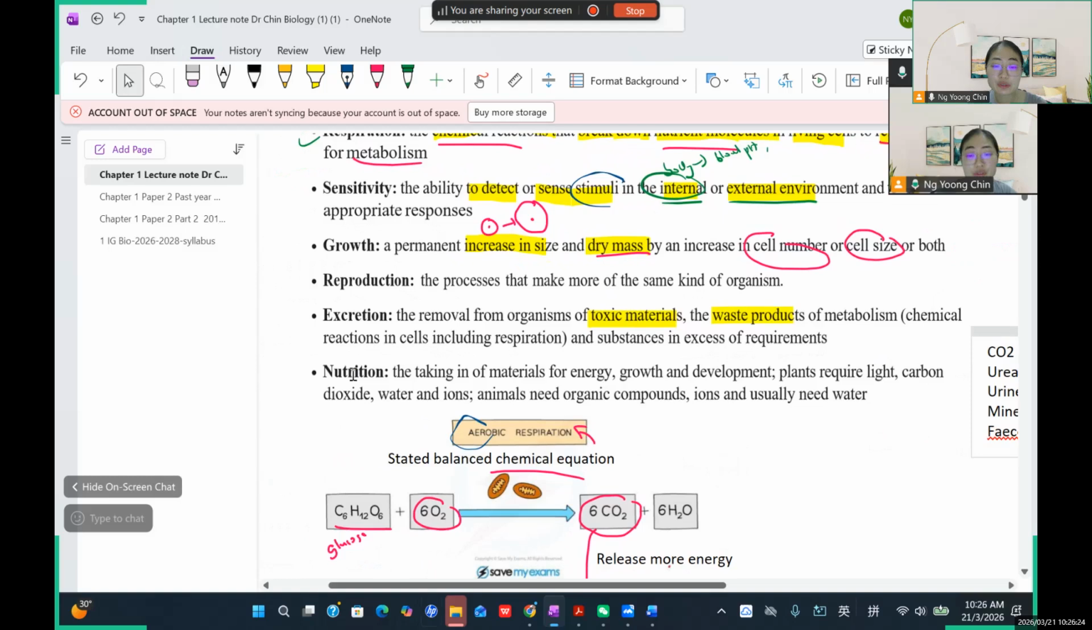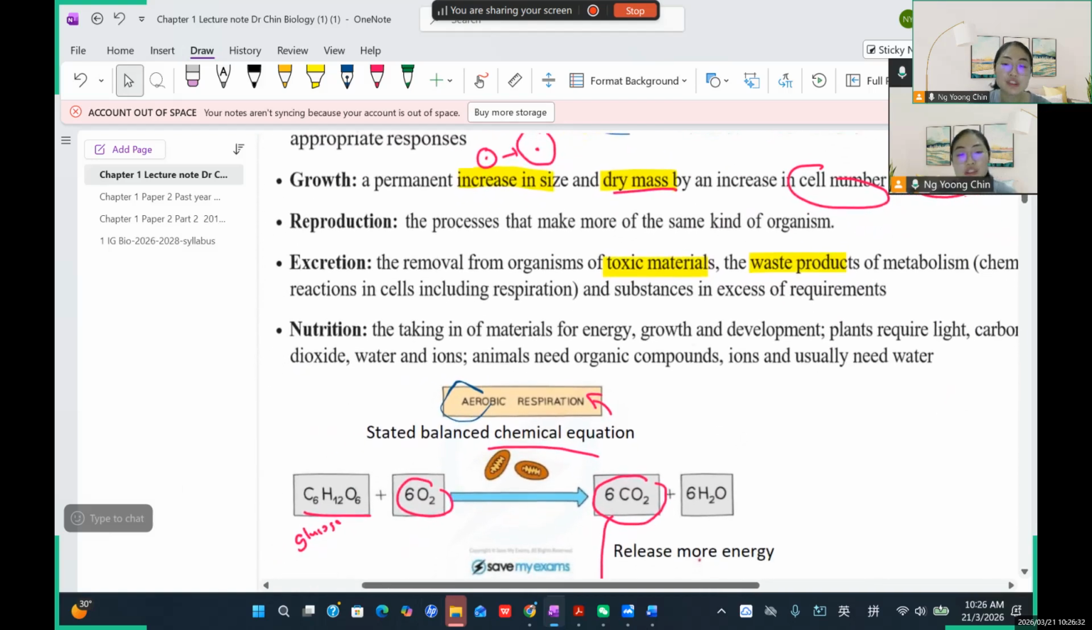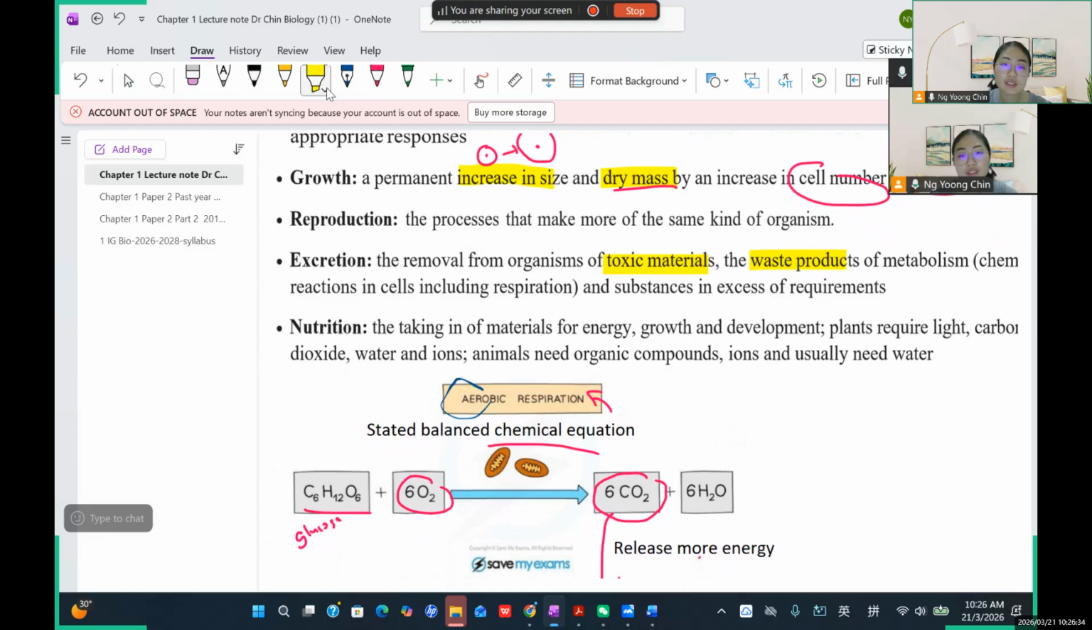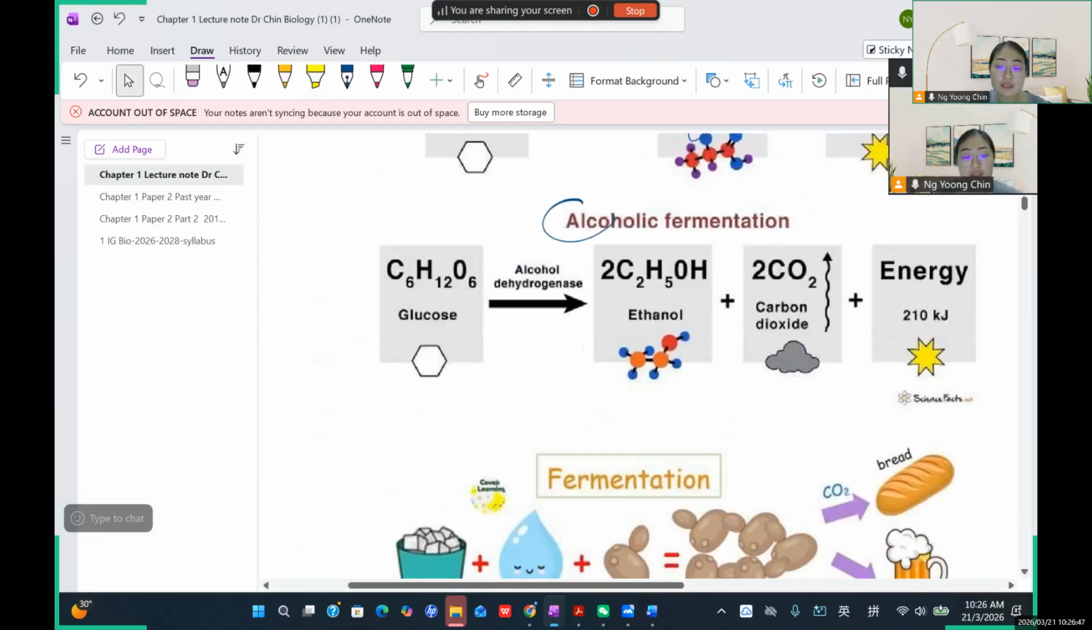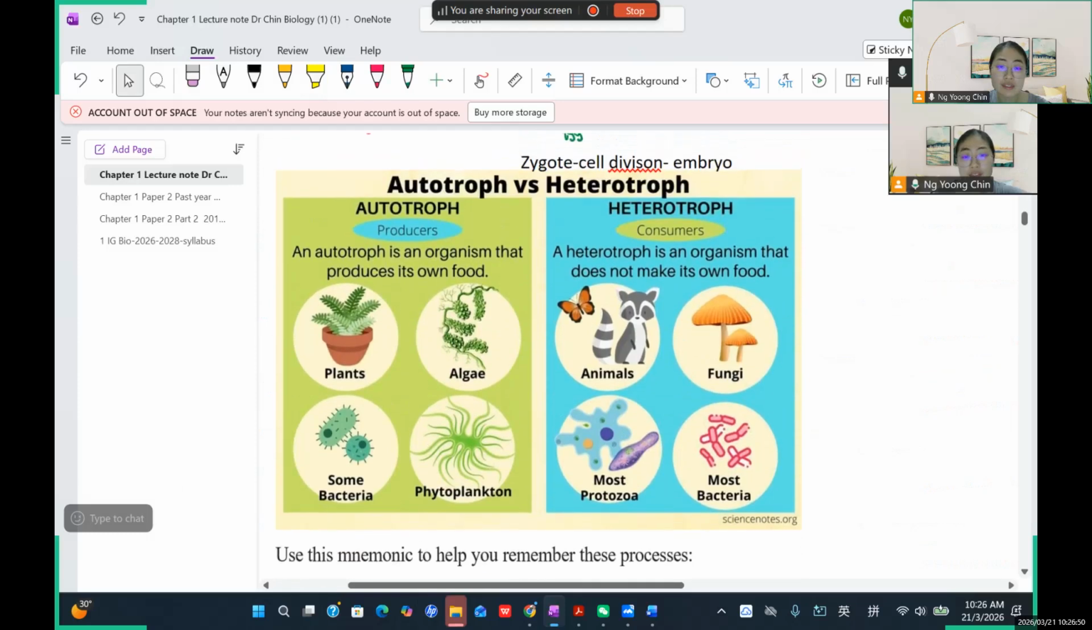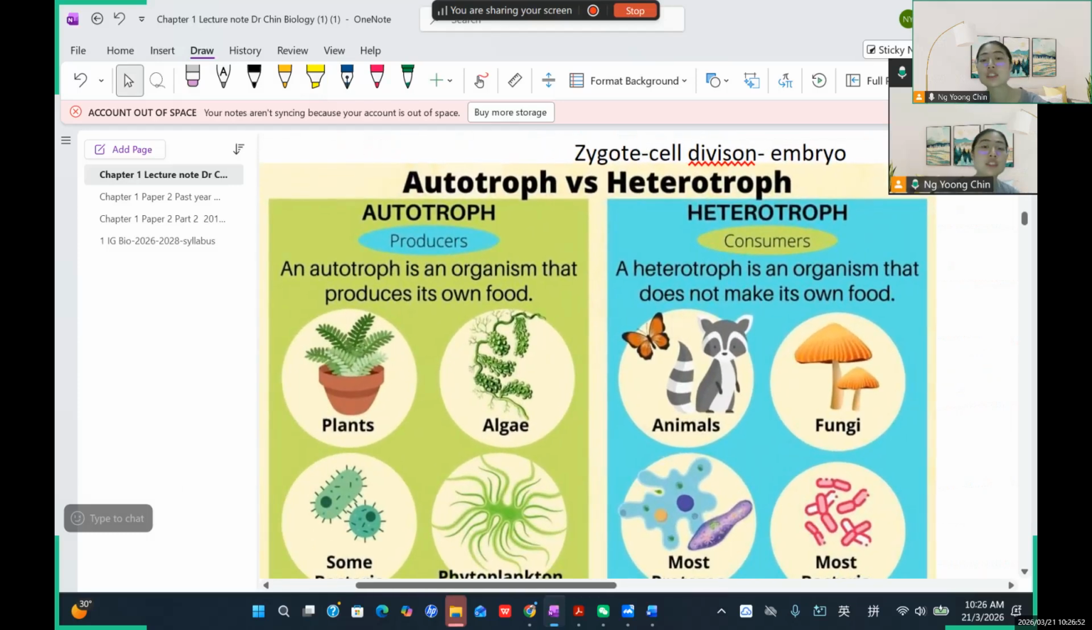And then now we talk about nutrition. It refers to the taking in of material for energy, growth, and development. So you can see this is nutrition. This involves taking in energy for growth and development. So we talk about nutrition, it's different in plants and in humans. So the plant, their nutrition requires what? They are known as this one. This is their nutrition, okay? You can refer to this note. So actually there are two types of nutrition: autotroph and heterotroph. So this is the autotroph, and then this is the heterotroph.